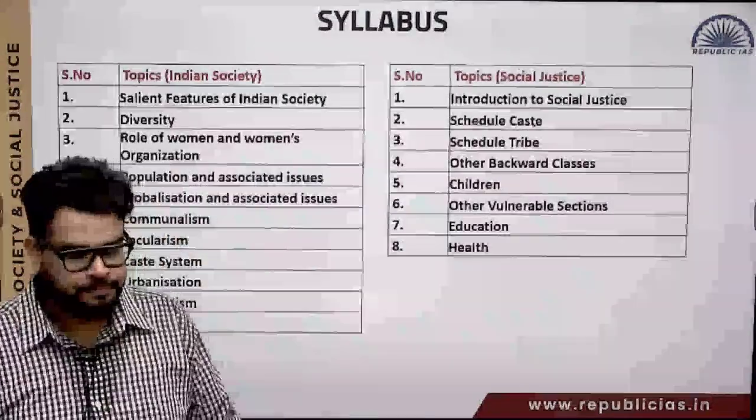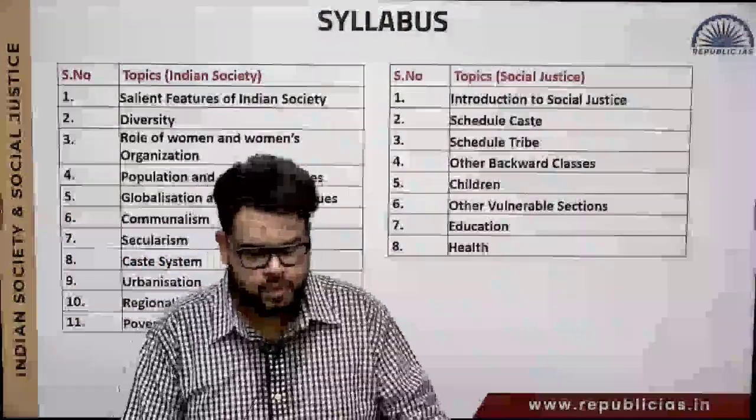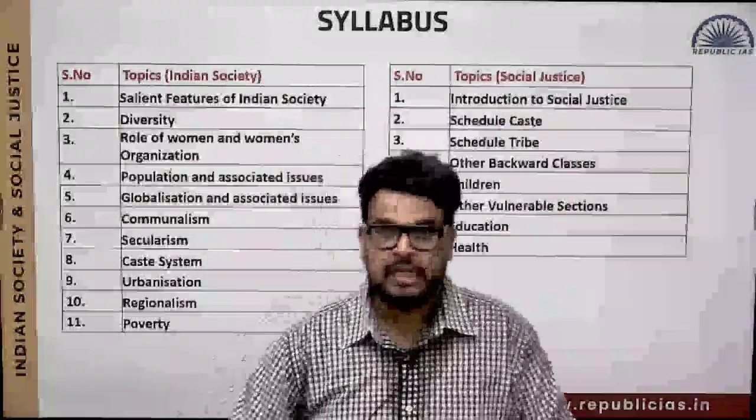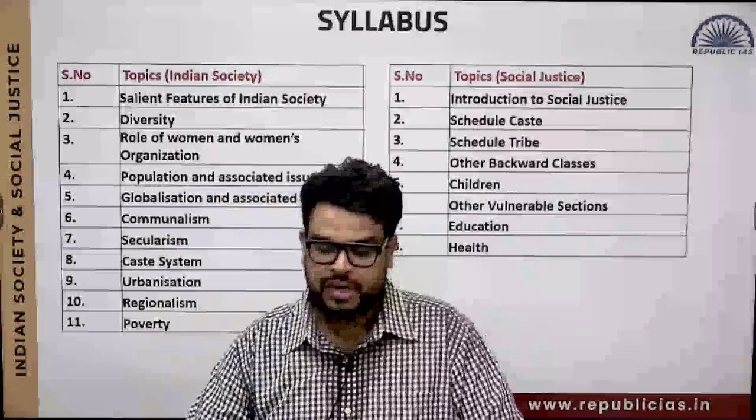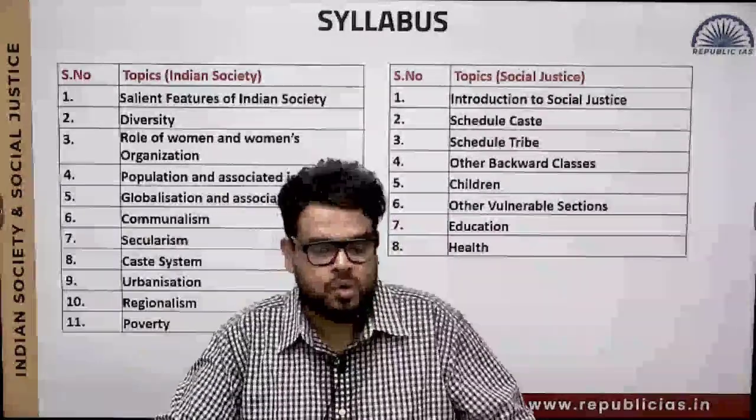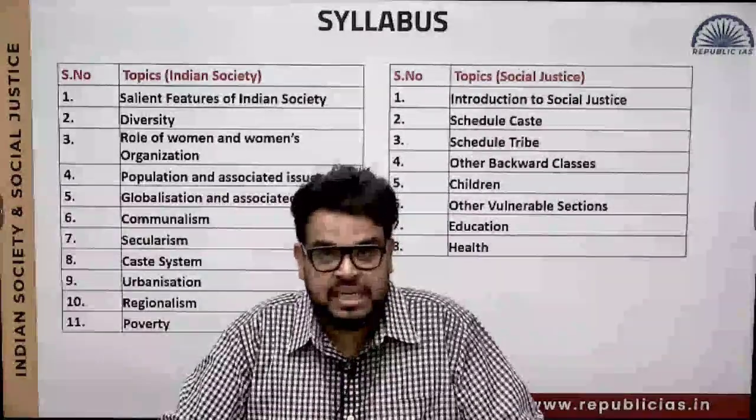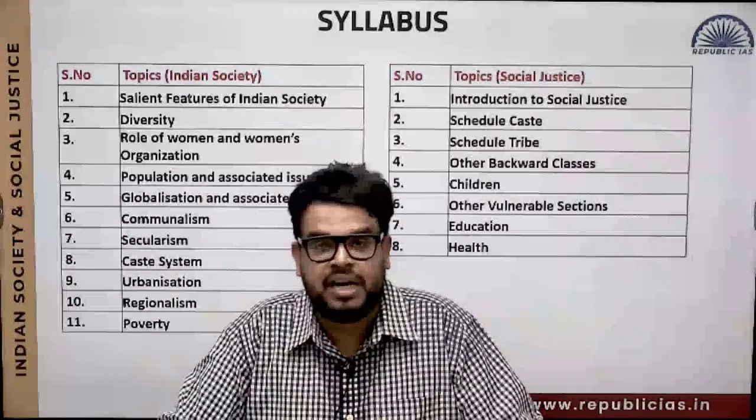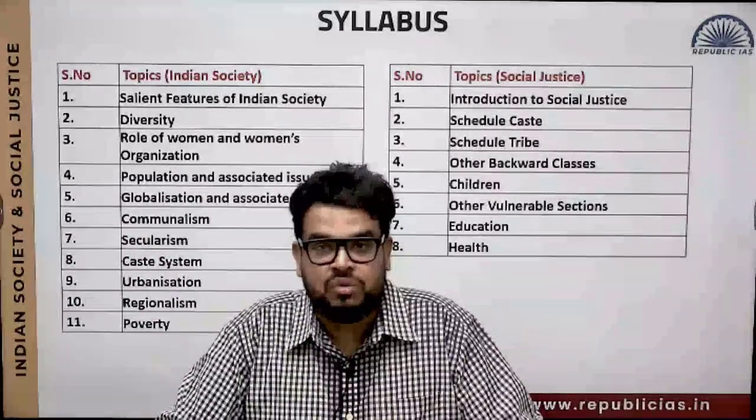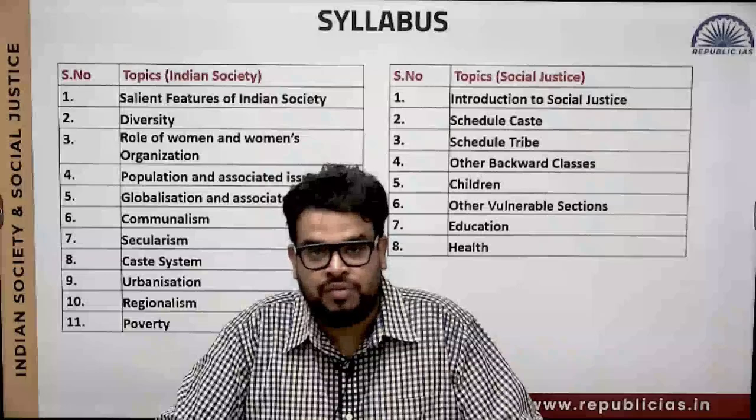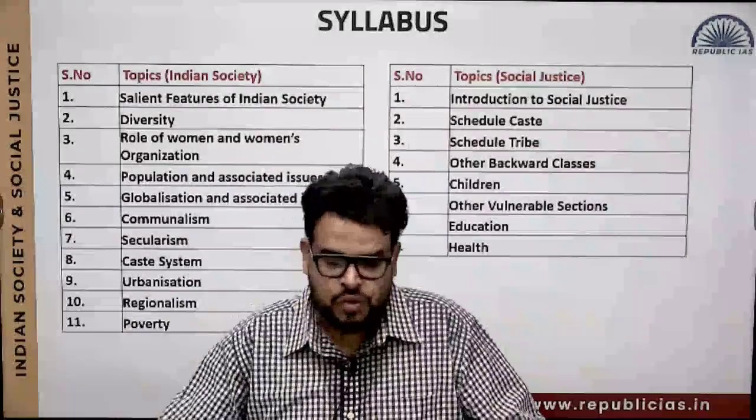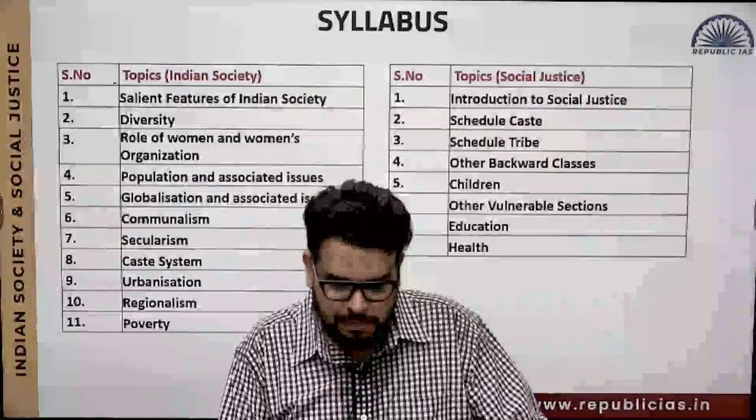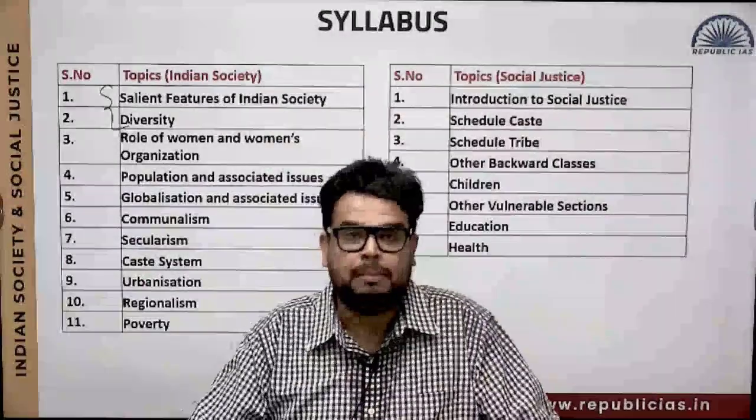So the first thing that is there is the salient features of Indian society. In salient features of Indian society, we will talk about the various diversity that we have in our country, be it related to religion, language, or geography. We will try to consider all these things. Basically, we will try to club unit number 1 and unit number 2.